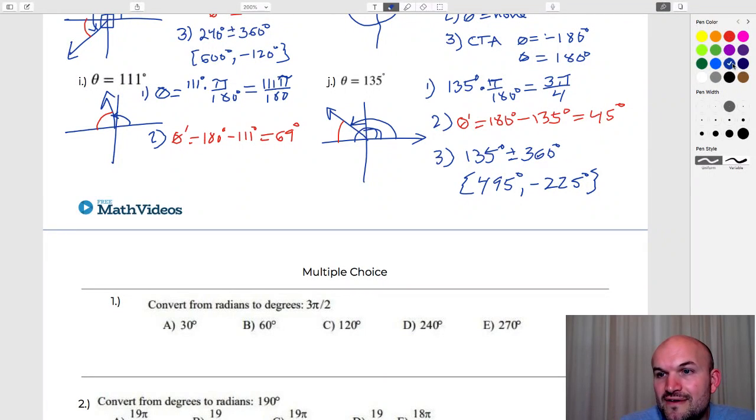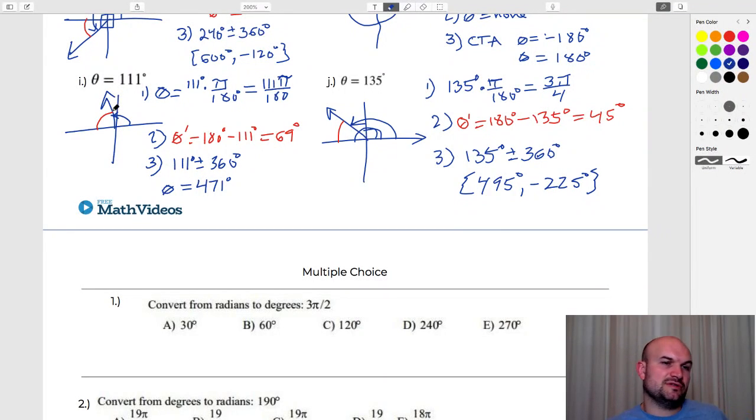And then, ladies and gentlemen, if I need to find the coterminal angles, I am just going to take 111 degrees and add and subtract 360. So theta is going to equal 471 degrees, and then if I was to subtract, theta is equal to negative 249 degrees.